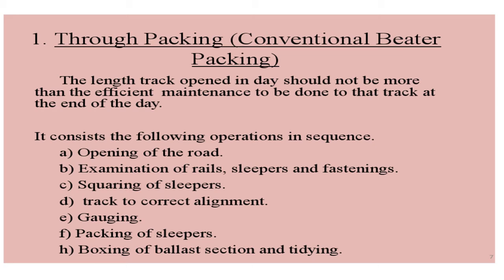Now this consists of some operations which are to be done in sequence. First one is the opening of road, then comes the examination of rail, sleepers and fastenings, then squaring of sleepers, aligning the track to the correct alignment, gauging, packing of sleepers, boxing of ballast section and tidying. So we'll go through each topic one by one.